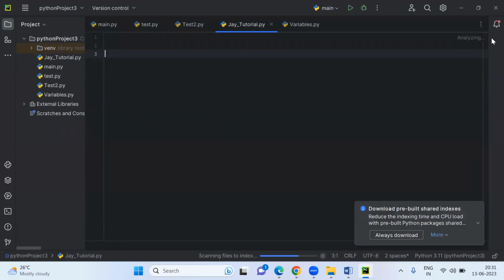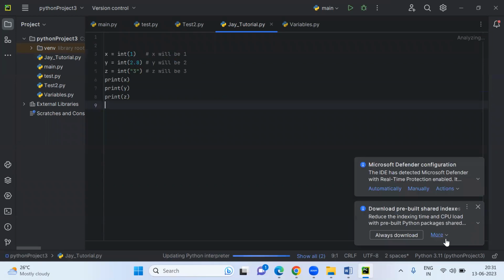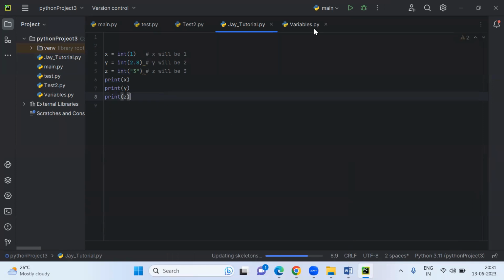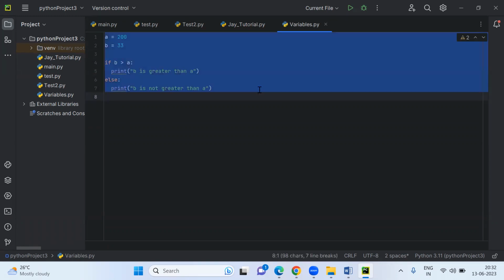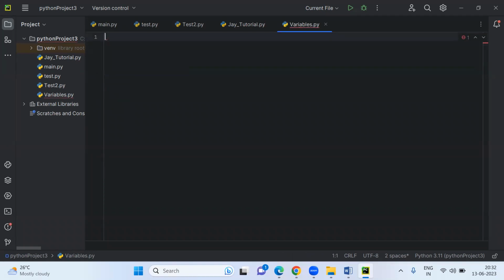Consider that we have these values here. Now if you see in the current file, x equals int(1). We are converting this one, okay? So now let's do one thing. Let's check without int.